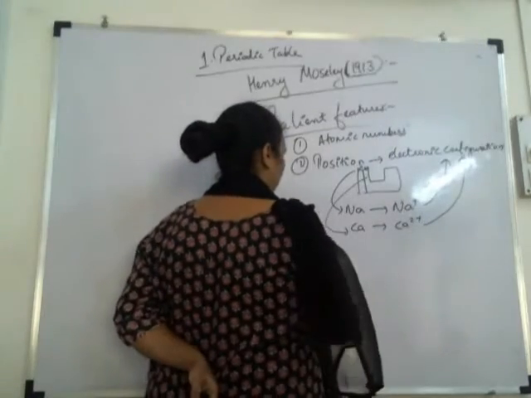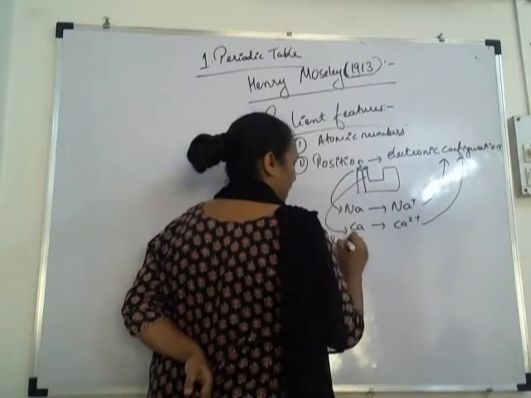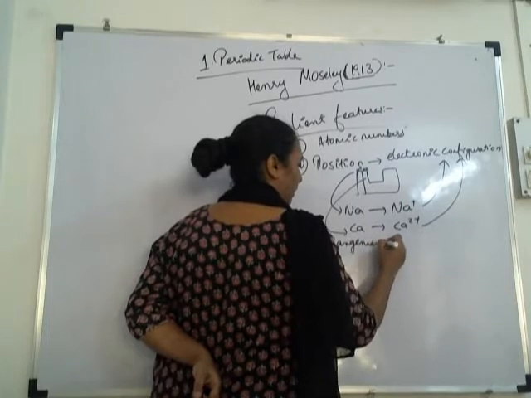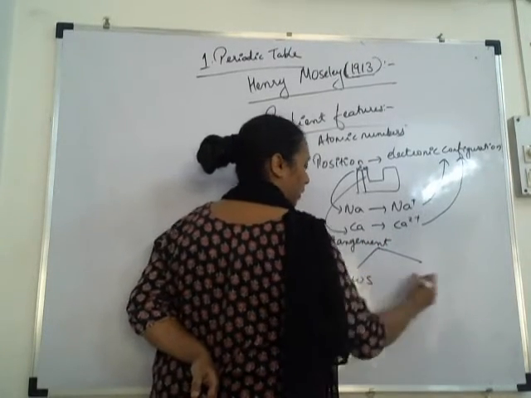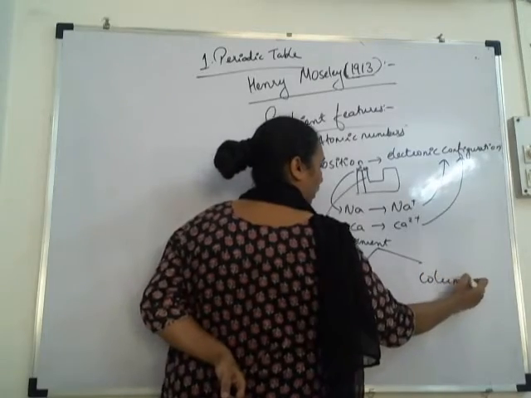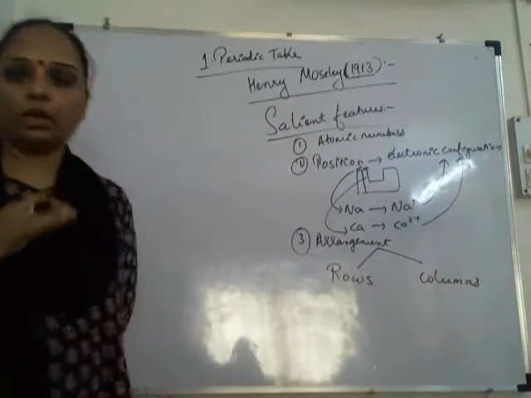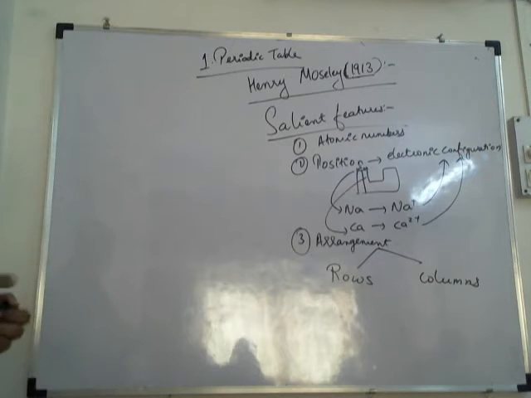Then the third is arrangement. What type of arrangement had he done? He arranged the periodic table in the form of rows and columns. Which type of rows were there? Horizontal rows.